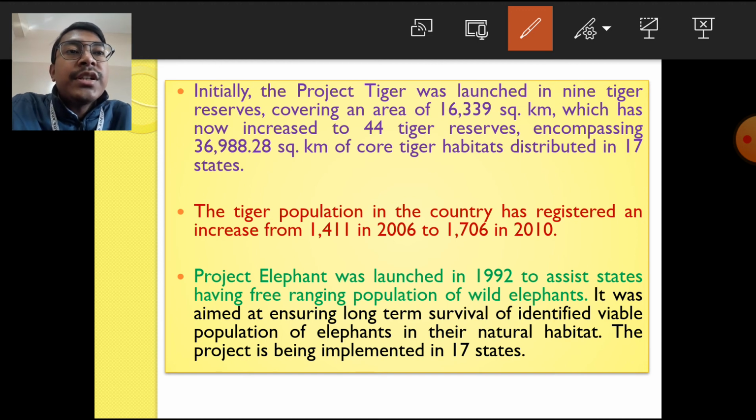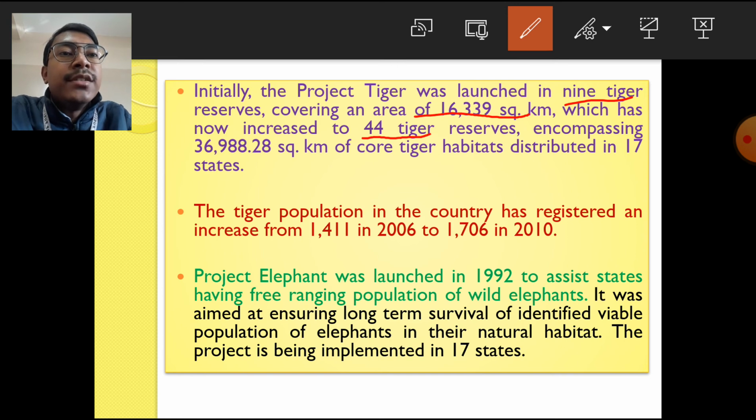So initially the Project Tiger was launched in 9 tiger reserves covering an area of 16,339 square kilometer, which has now increased to 44 tiger reserves encompassing 36,998.28 square kilometer, distributed in 17 states. And one such tiger reserve is located in West Bengal, in the Sundarban area, that is the Baxa Tiger Reserve. I think you all have heard the name Baxa Tiger Reserve, and the Sundarban Biosphere Reserve. These are part of this tiger reserve actually.